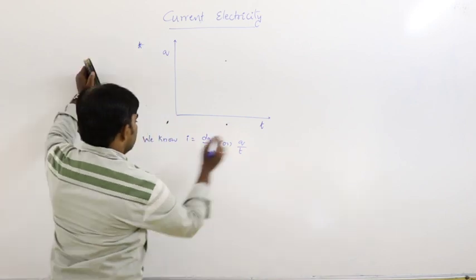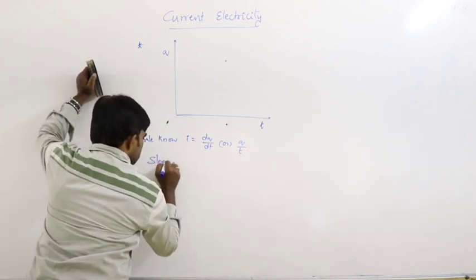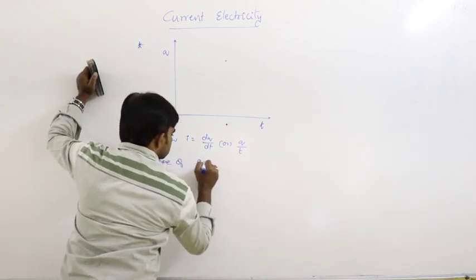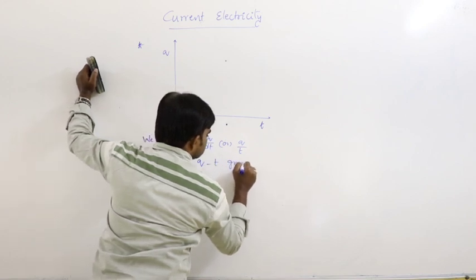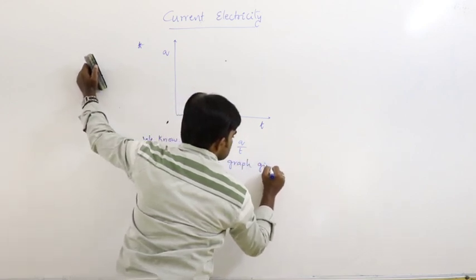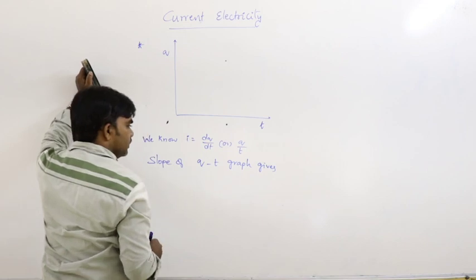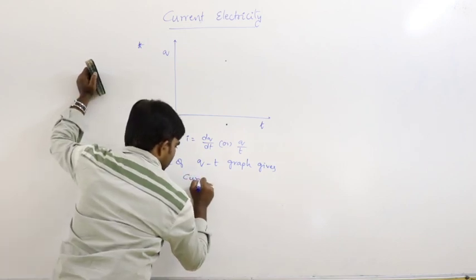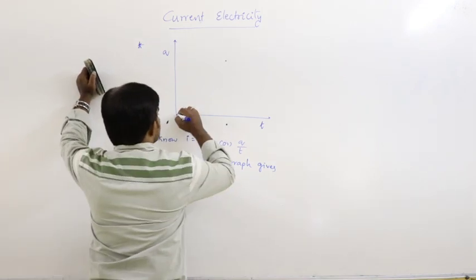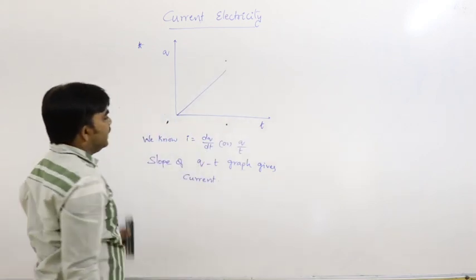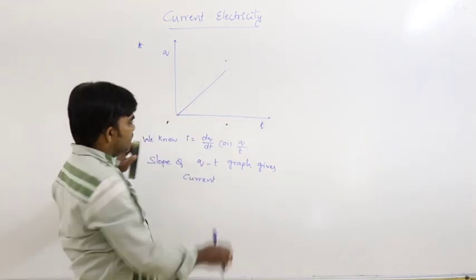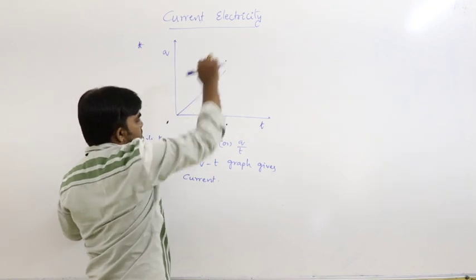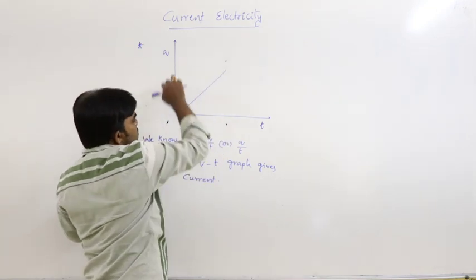So that's why here the condition is: slope of the q-t graph gives current. So let us say this is the graph. If the charge varies with time, if the time increases, charge also increases.